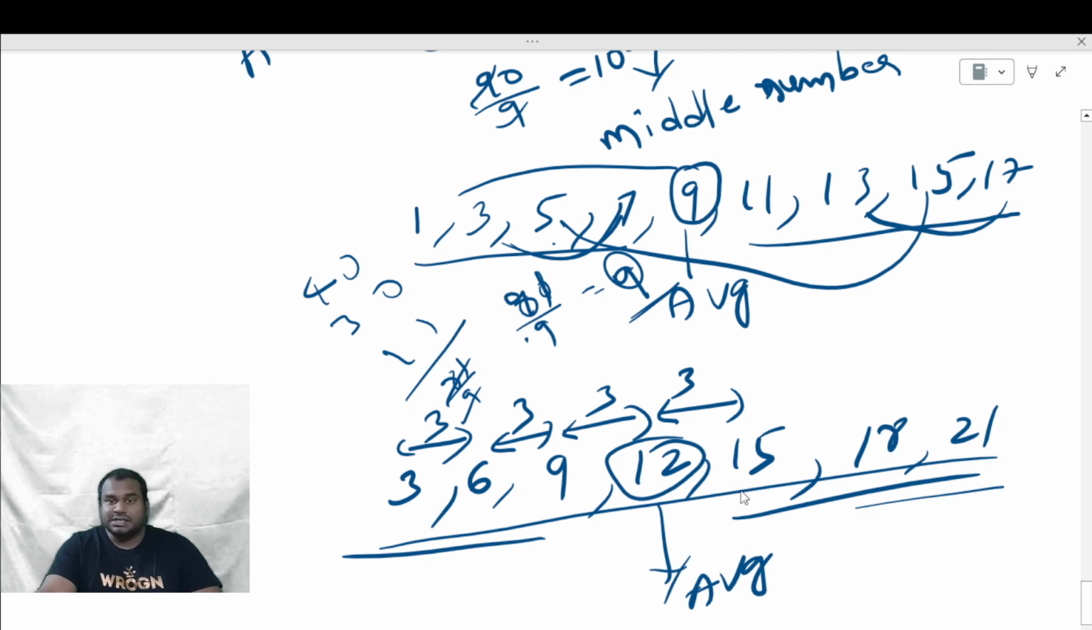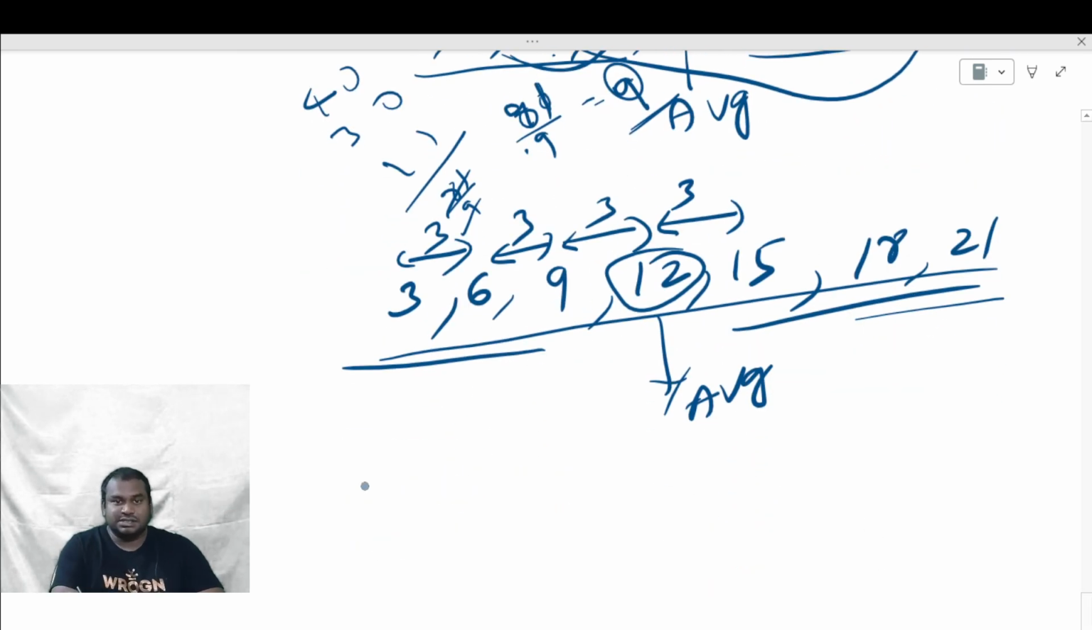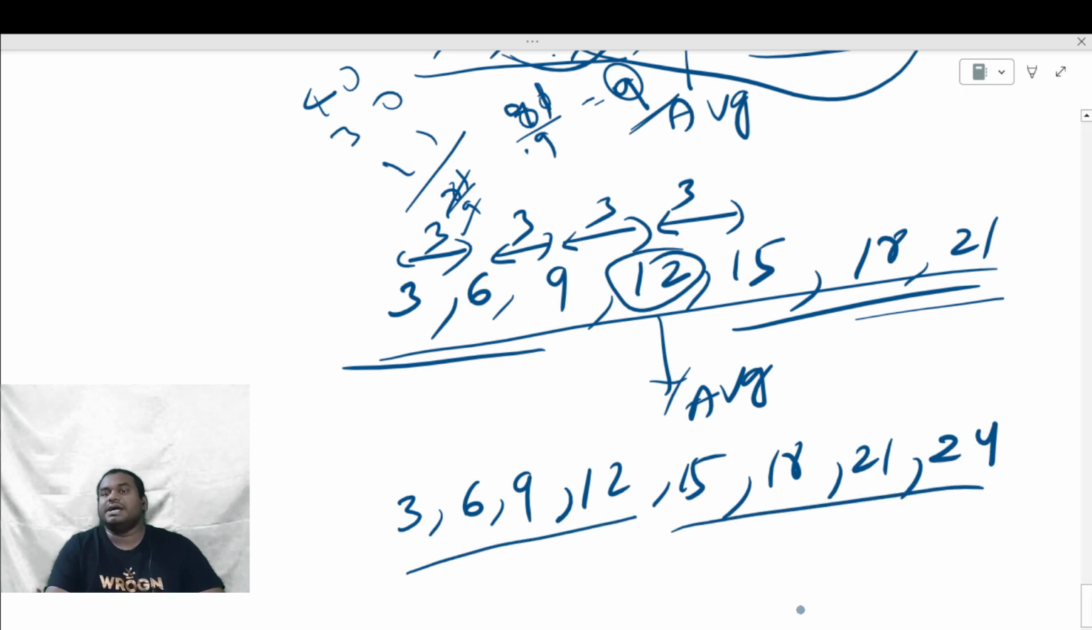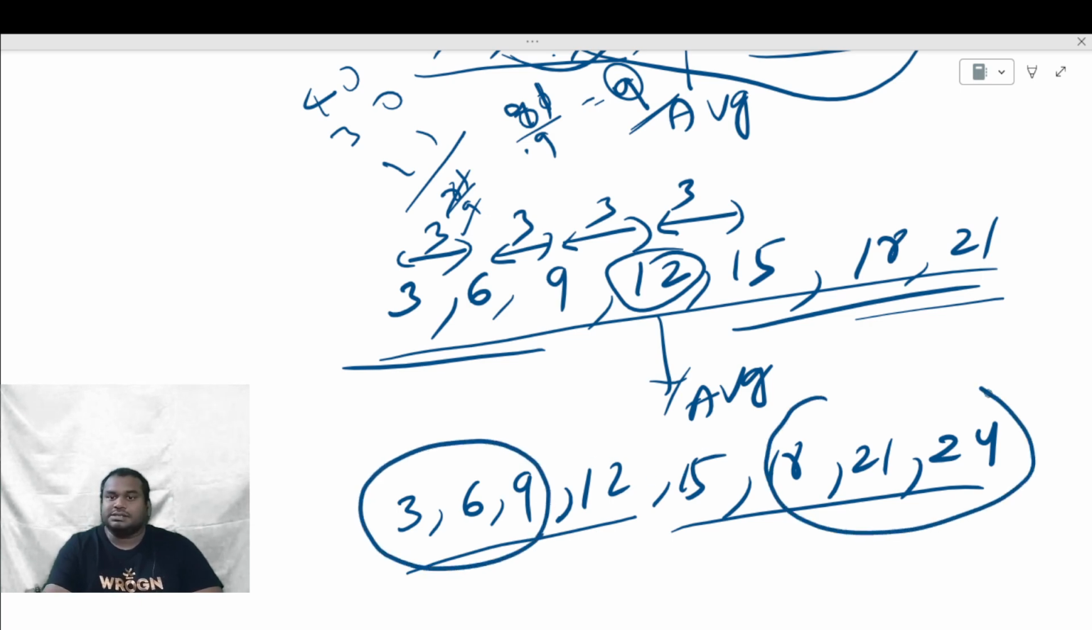Suppose in case the above series 3, 6, 9, 12, 15, 18, 21 has an extra number, 24. How many numbers are there? 4 and 4, 8 numbers are there. So how can you leave them? If you leave from this side and that side, there won't be any number in between. There is no single middle number, but there are 2 middle numbers. If you leave 3 on this side and 3 on that side, 12 and 15 are the middle numbers.